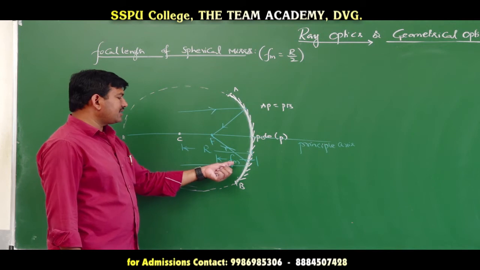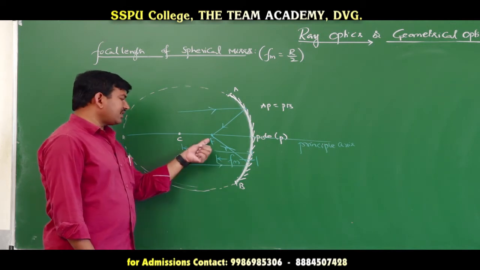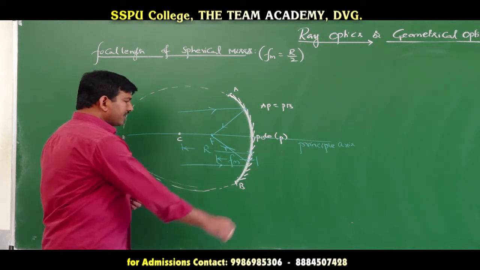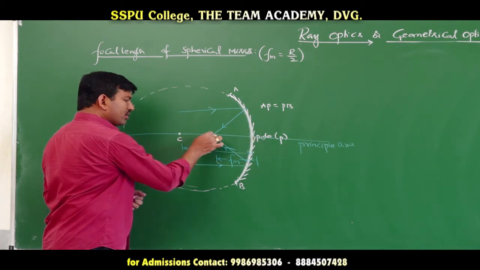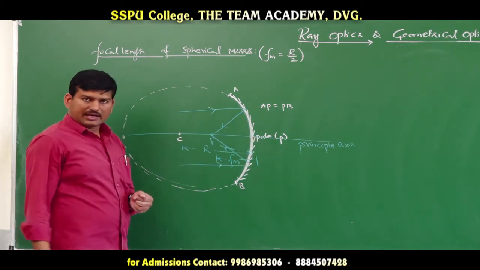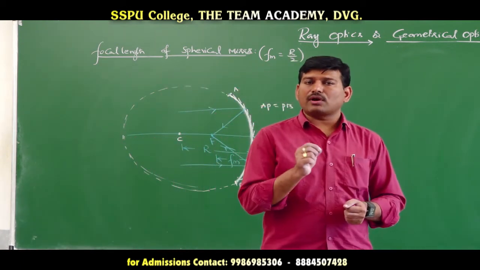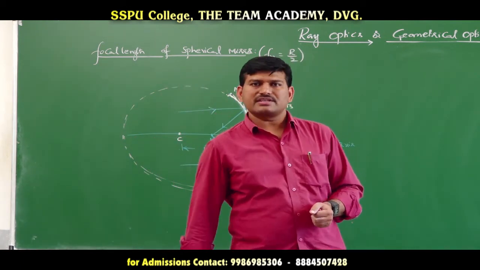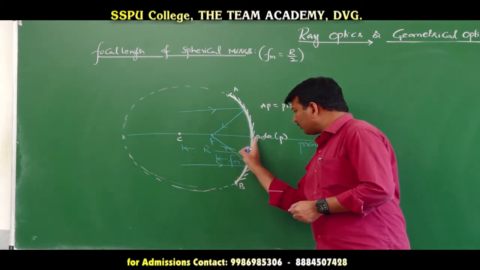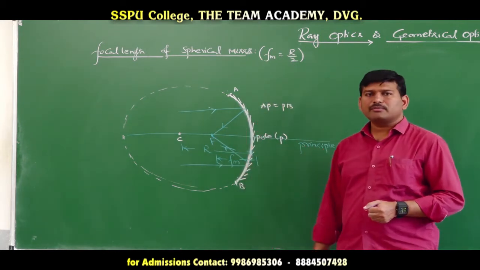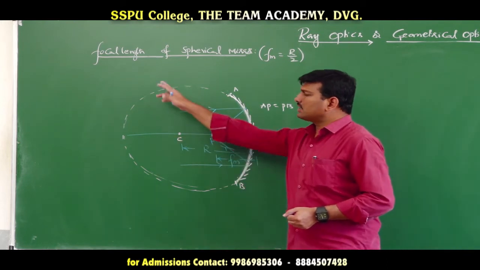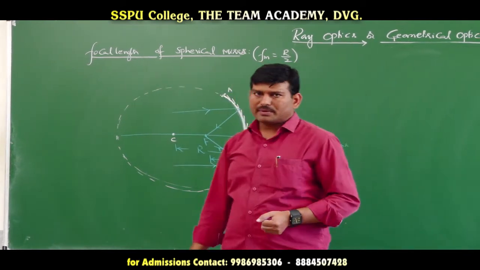Focal length is indicated with the letter small f, focus with the letter capital F. The distance from pole to the focus is said to be the focal length. What is the definition of the focal length of a mirror? The distance between the focal point and the pole is said to be the focal length of the mirror. Is it clear? Now, we will go with the calculation of focal length of a spherical mirror.